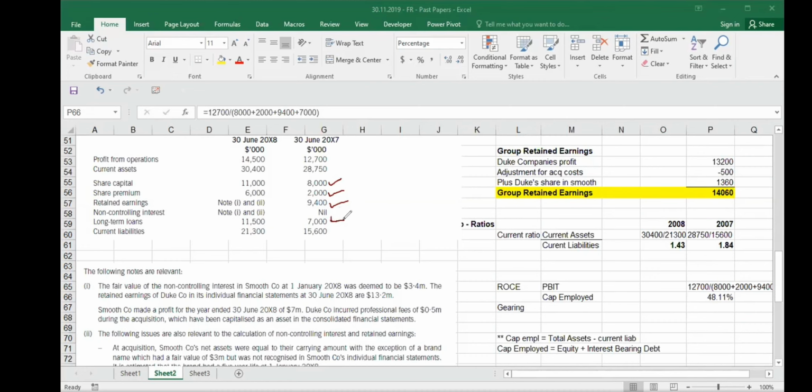This is not, I'm sorry, debt. So this is debt. These 3 are equity. You make a total of these 4 numbers. This will become your capital employed. And again, the same will go there. In 2008, you will take this one. You will take this one.